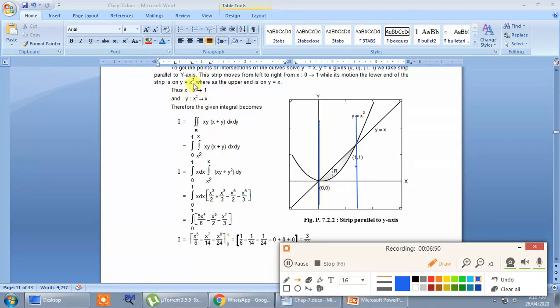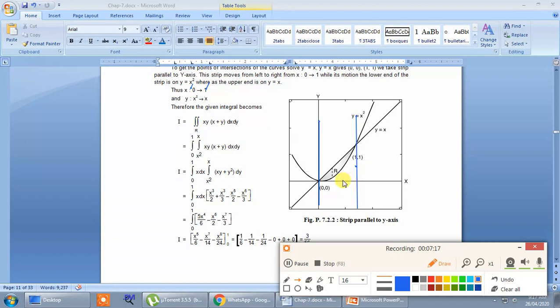So this strip moves from the equation of the y axis. What is the equation of the y axis? It is x is equal to 0, and the equation of this line which is passing through x equal to 1, y equal to 1. Note that the equation of the y axis is x equal to 0, therefore here I should select the value of x, so x equal to 1. You can check it out. So we can observe that x varies from 0 to 1. So what is the meaning of that? We got the limit of outer integration by motion.